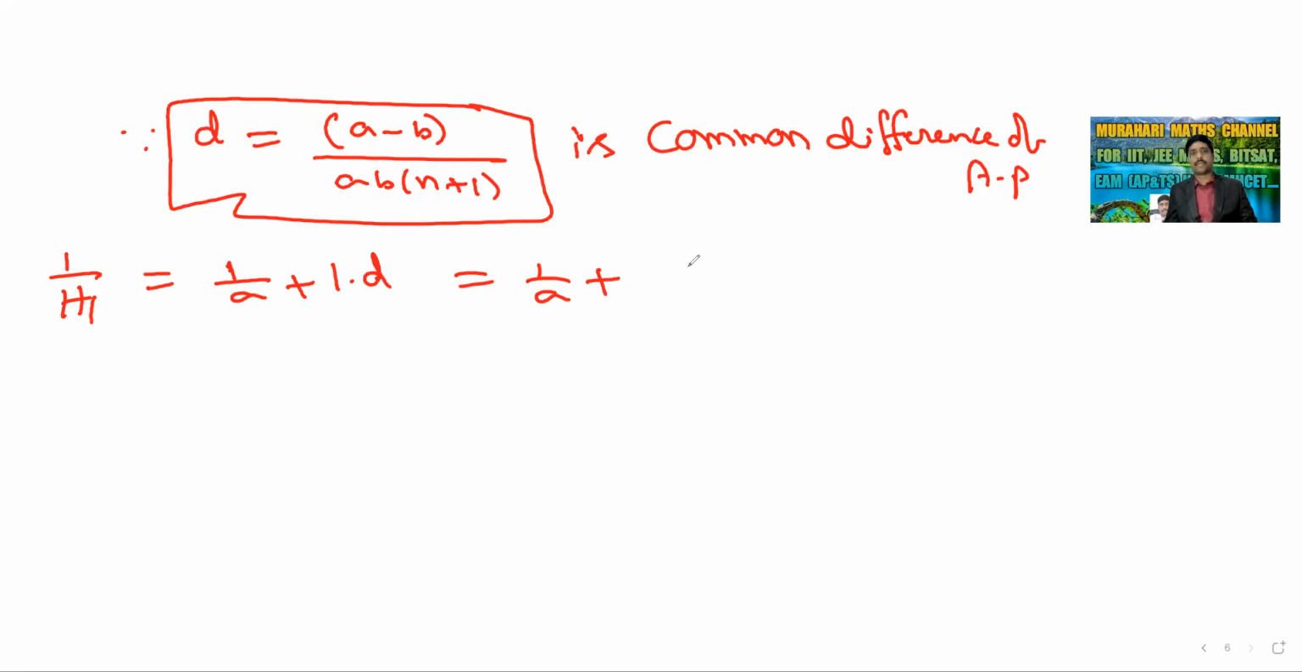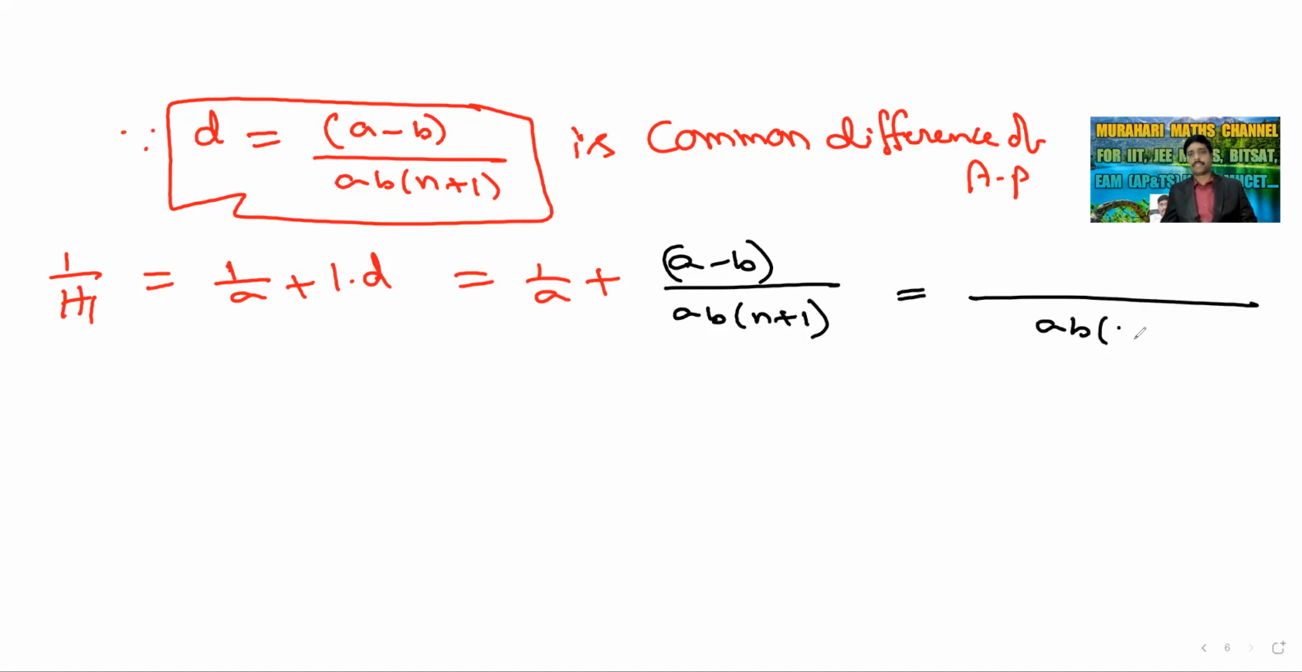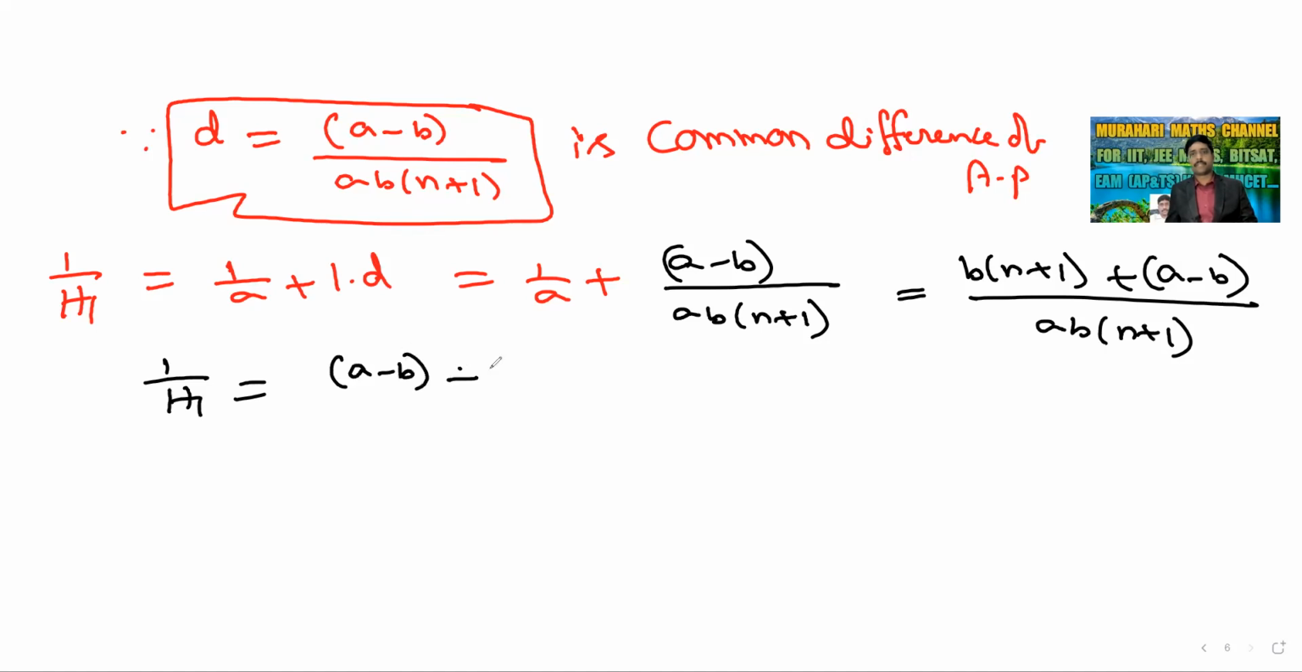D value we have got as A minus B by AB into n plus 1. So let us take the LCM, AB into n plus 1. It will be B into n plus 1 plus A minus B. Okay, this is 1 by H1. 1 by H1 is equal to 1 into A minus B plus B into n plus 1 by AB into n plus 1. This is 1 by H1.